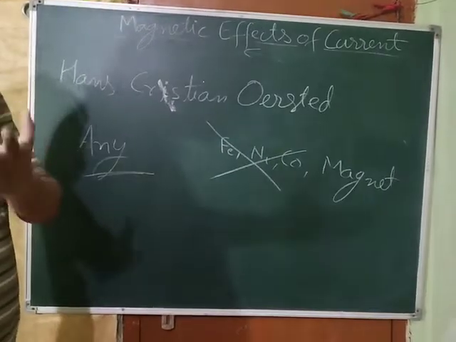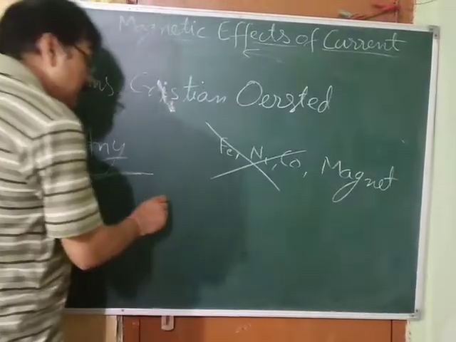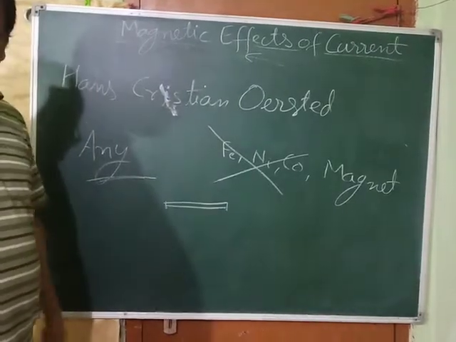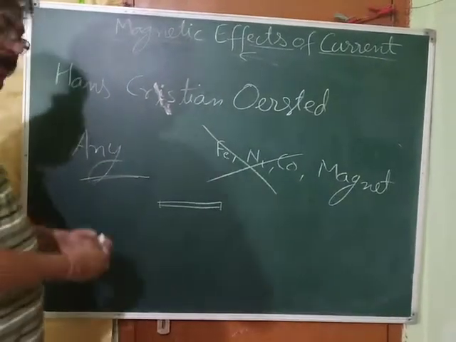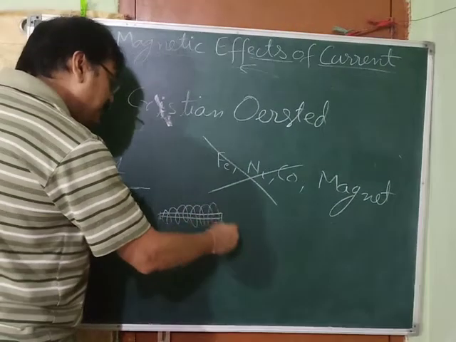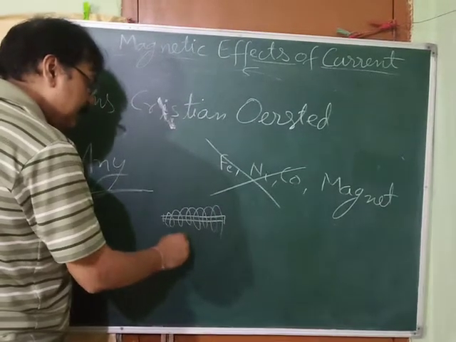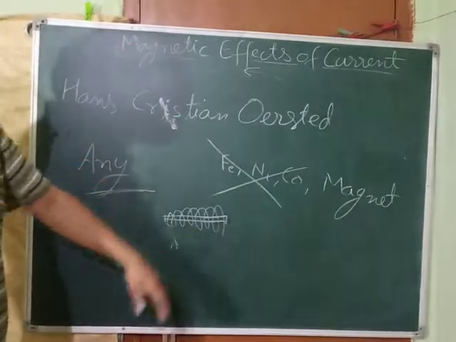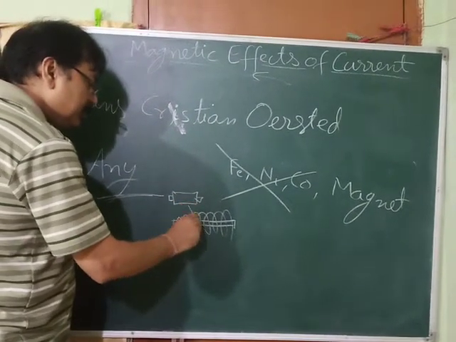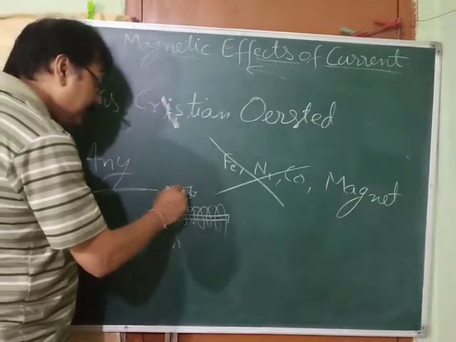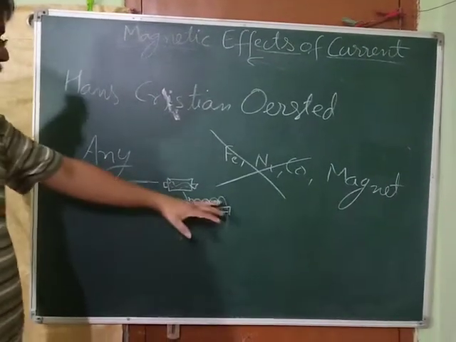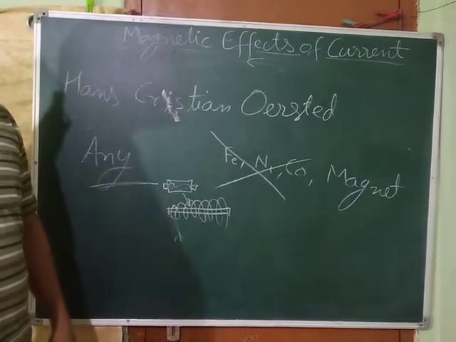So for that, what you need to do is take a piece of iron, or an iron nail, or an iron rod, and take a very long wire and wrap that wire around it. Then if current is passing through it, it will behave as a stronger magnet, and it is going to attract the blade towards it, because then it will produce a stronger magnetic field. Got it? Okay.